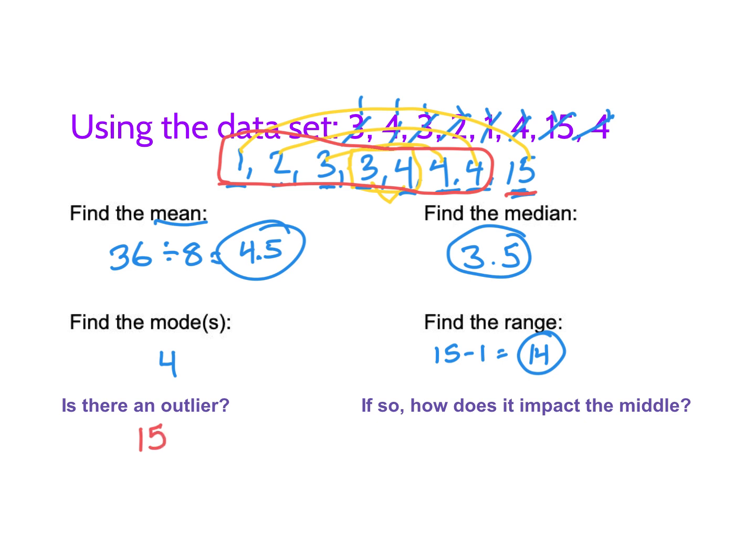So with that outlier, what did it do to our middle values? Well, if we look at all of these, let's go back to calling it pieces of candy. Did any of these guys get more than 4 pieces of candy? No, but the average, it's saying the average person got 4.5. Well, that doesn't seem true. It's because this person had so much candy, right? This one was so much bigger. So it increased all the measures of the middle. If I had a number that was much smaller, it would decrease the measures of the middle.